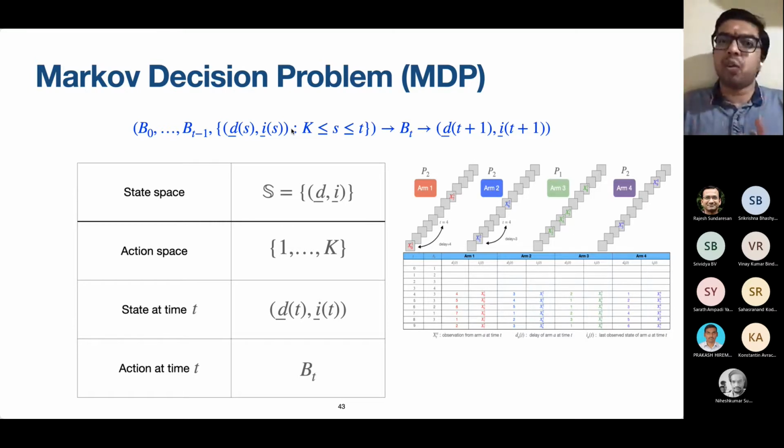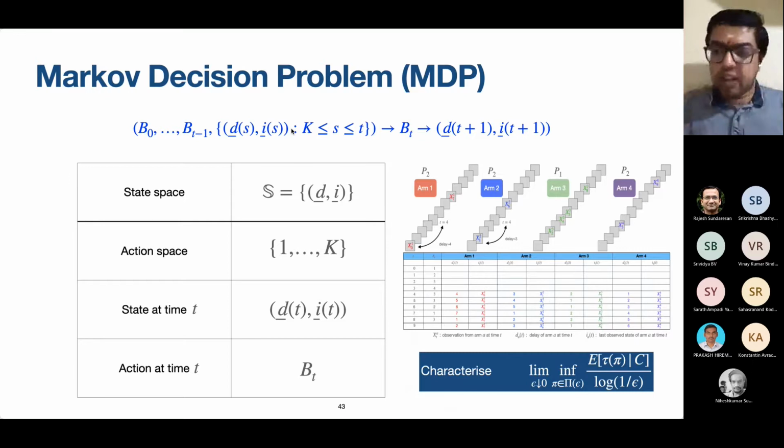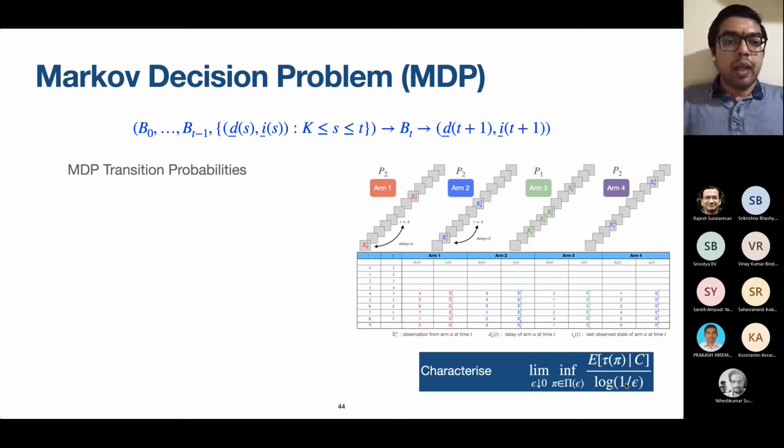You can ask me, are we going into rewards, reward maximization, regret minimization? No, we should not deviate from our goal. The goal is still to characterize the limiting value of the growth rate of the time required to find the odd arm subject to error probability constraints. So an MDP tuned to this goal is what we are interested in. Let's see how we are going to solve that.